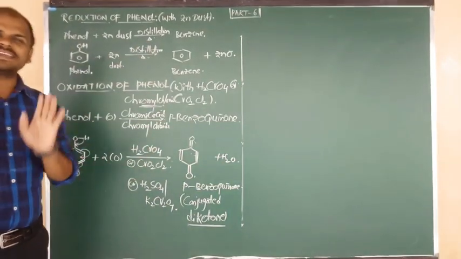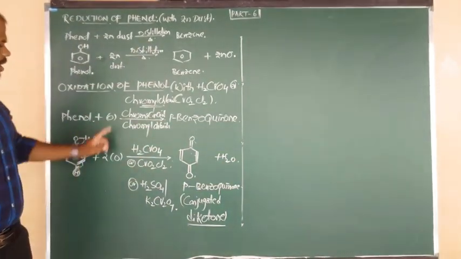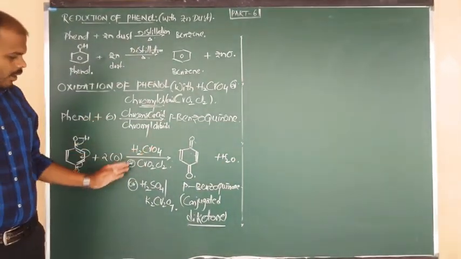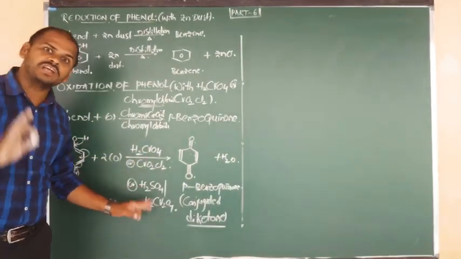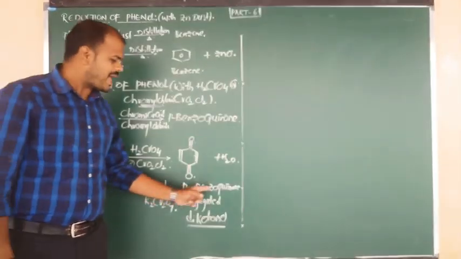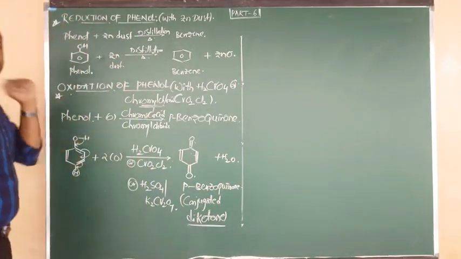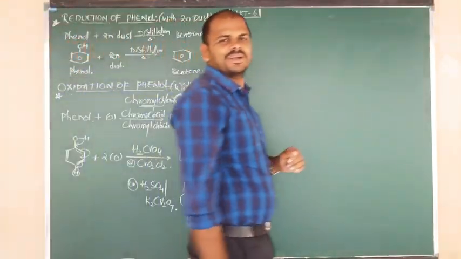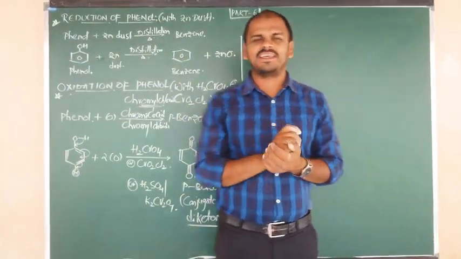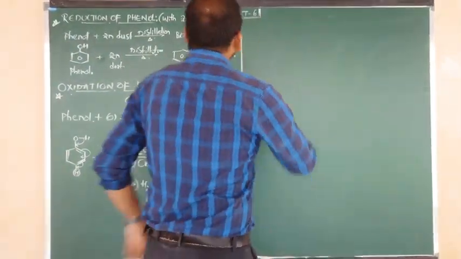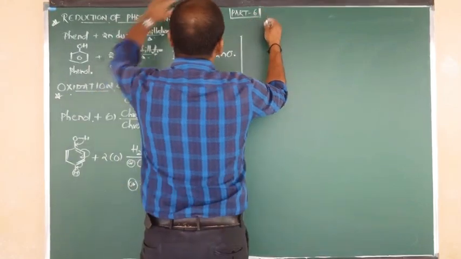Once again, I am discussing the statement for you. Phenol on oxidation with chromic acid or chromyl chloride or acidified potassium dichromate gives para-benzoquinone. Both the reactions are very important. Okay, now I hope you understand both clearly. Right, Nana. Next property I am going to discuss with you.